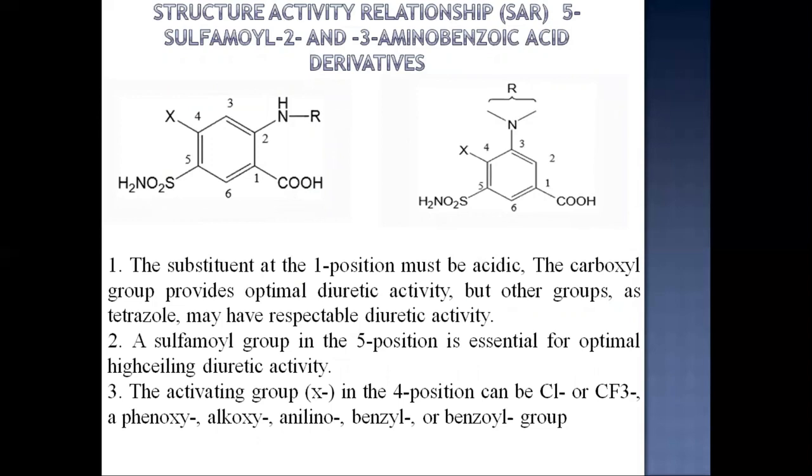A sulfamoyl group in the fifth position, as you can see in both these types, is essential for optimal high ceiling diuretic activity. The activating group in the fourth position can be chloride or CF3, phenoxy, alkoxy, anilino, benzyl or benzoyl group.